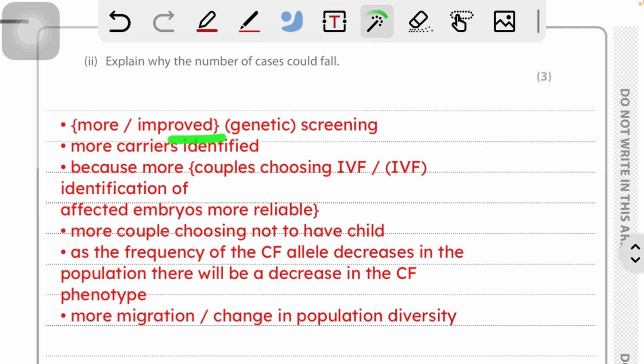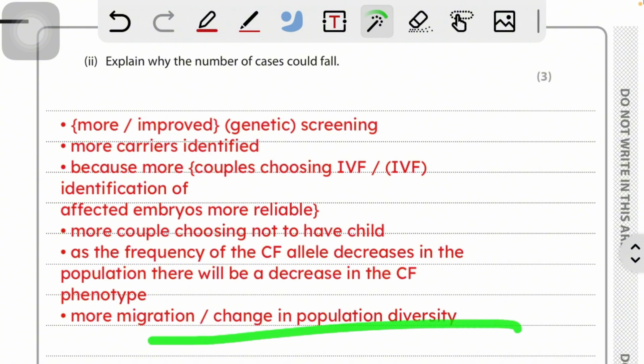More or improved genetic screening, more carriers identified, more couples choosing IVF, identification of affected embryo is more reliable, more couples choosing not to have a child. As the frequency of the CF allele decreases in the population, there will be a decrease in the CF phenotype. Also, more migration or change in population diversity.